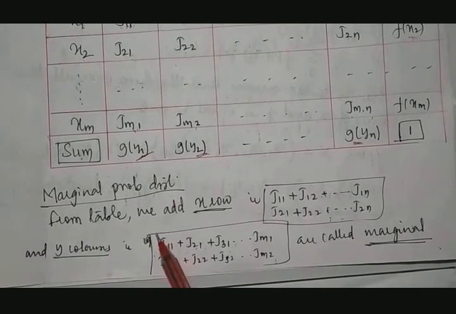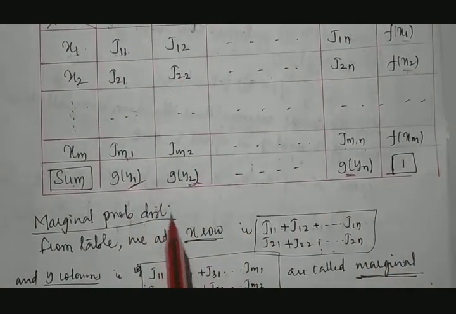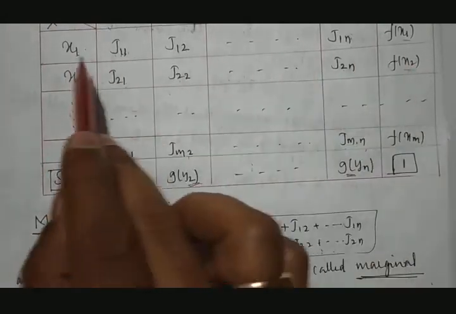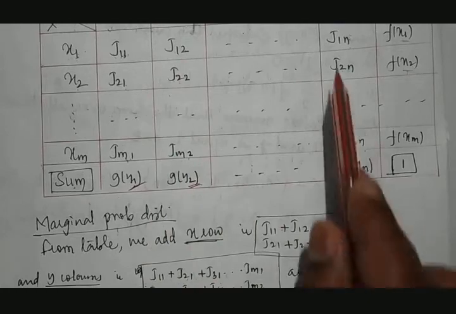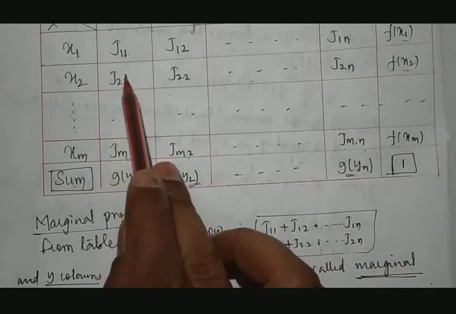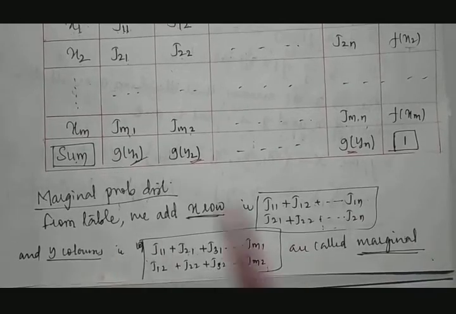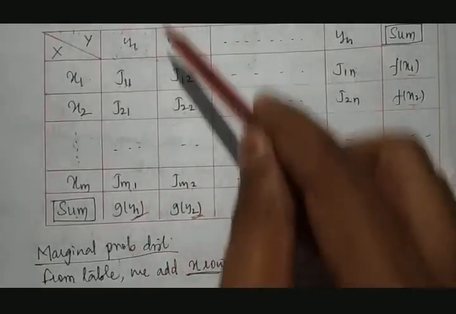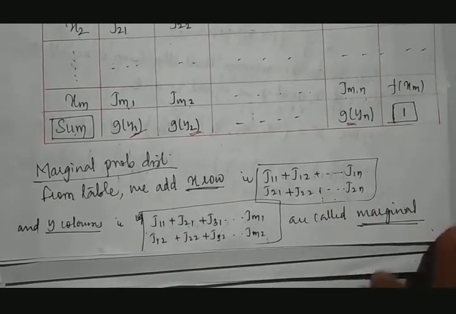Okay, from this table what we say: addition of x rows, like this row wise. So this becomes J11 plus J12 and so on up to J1n, and then J21, J22 and so on. And then y columns. Y columns means adding these columns. These are called marginals.